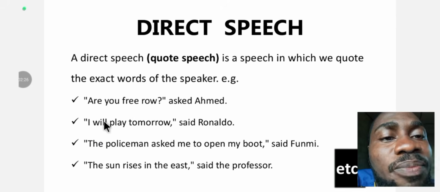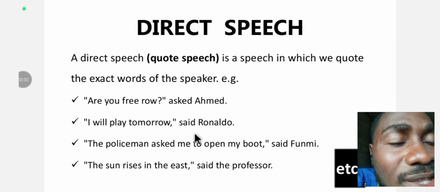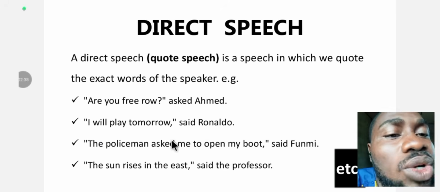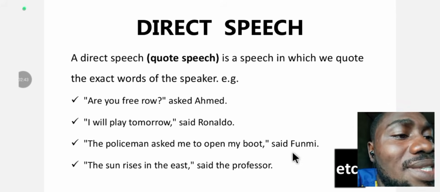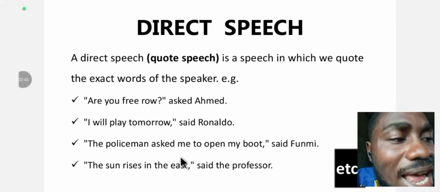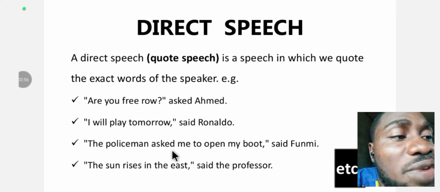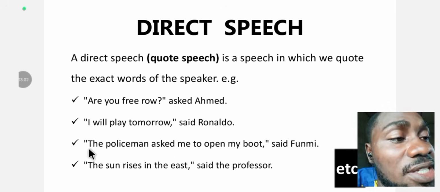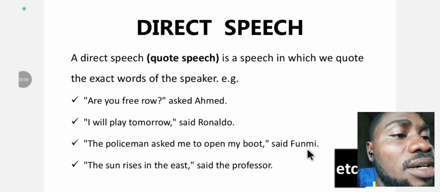Direct speech. "I will play tomorrow," said Ronaldo. That was the way Ronaldo said it. "The policeman asked me to open my boot," said Fumi. Direct. Just the way the person said it. The same word, the same expression. No adding of anything. The same form that the person used in expressing it. That's direct speech.